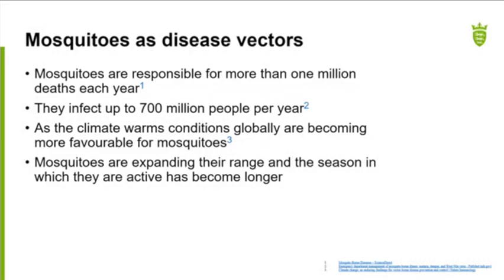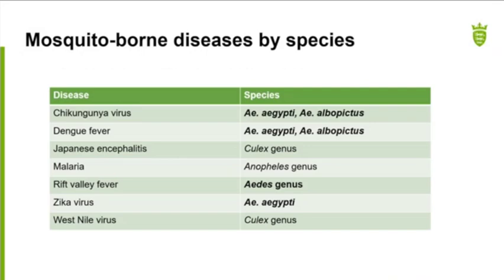It's important to mention that as the climate warms, the season for mosquitoes is becoming longer. There are more areas that they're becoming prevalent in. So yes, they're expanding their range, and I've got some maps to show that. Before I do so, I mentioned previously that the Aedes genus is the most important from our perspective, and is one of the most important in terms of vectoring those diseases: chikungunya, dengue, and Zika virus.